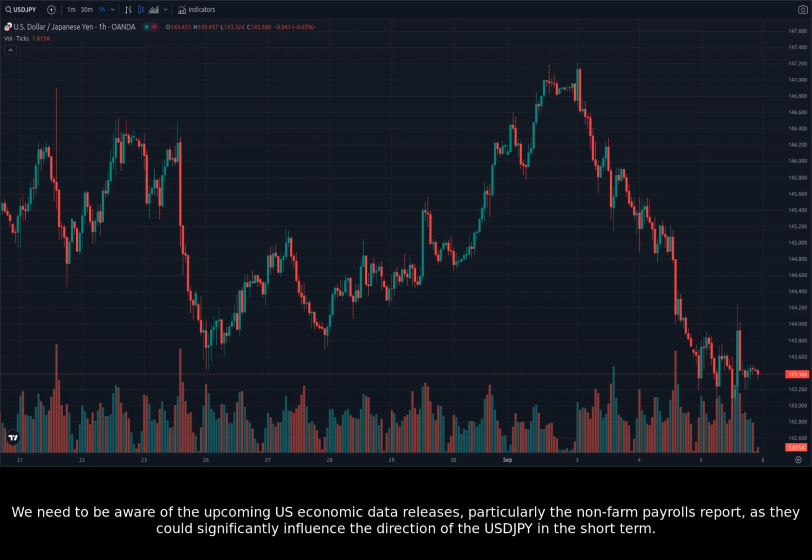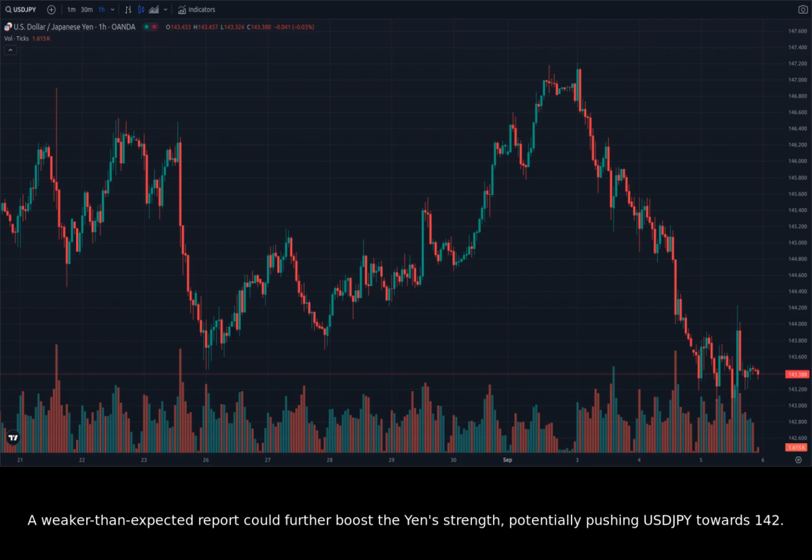We need to be aware of the upcoming U.S. economic data releases, particularly the non-farm payrolls report, as they could significantly influence the direction of the USDJPY in the short term. A weaker-than-expected report could further boost the yen's strength, potentially pushing USDJPY towards 142.